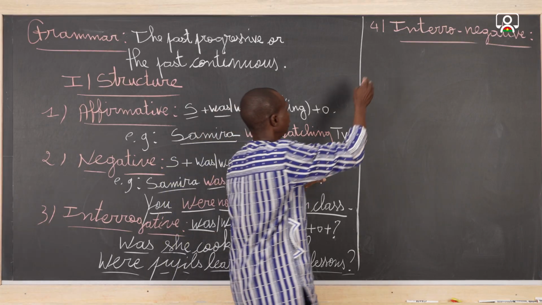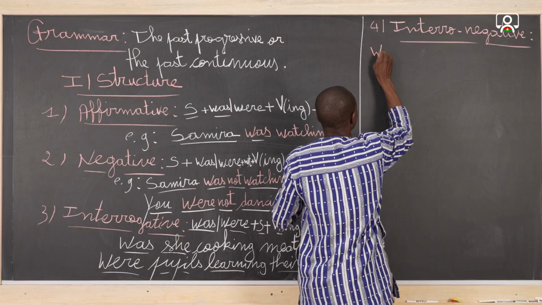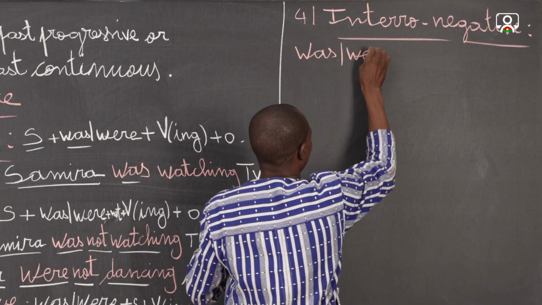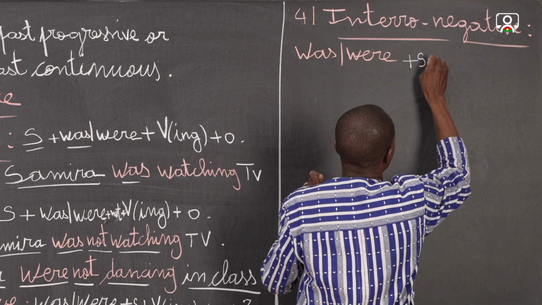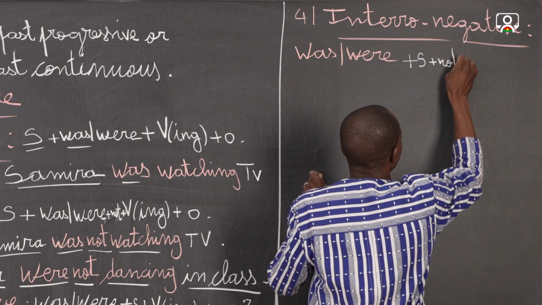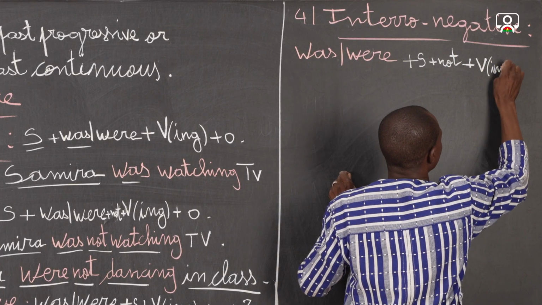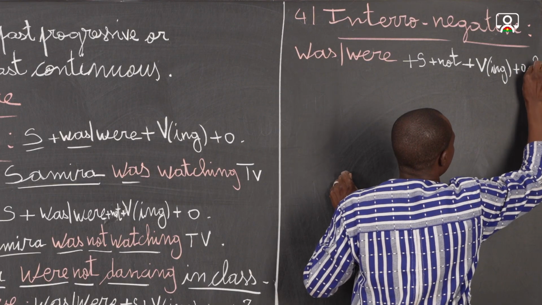Here, with the uncontracted form, the rule is was or were plus the subject plus not plus the verb in ing form plus the object plus the question mark.